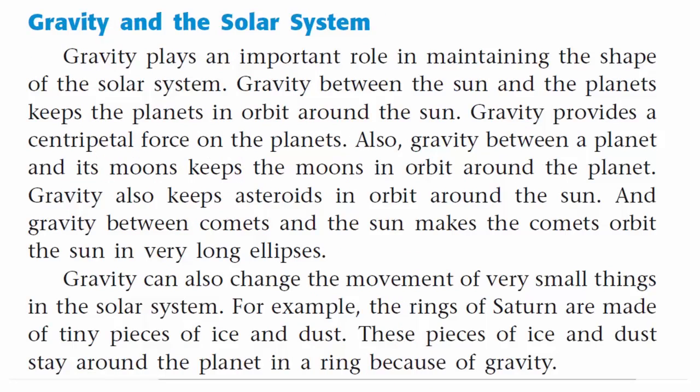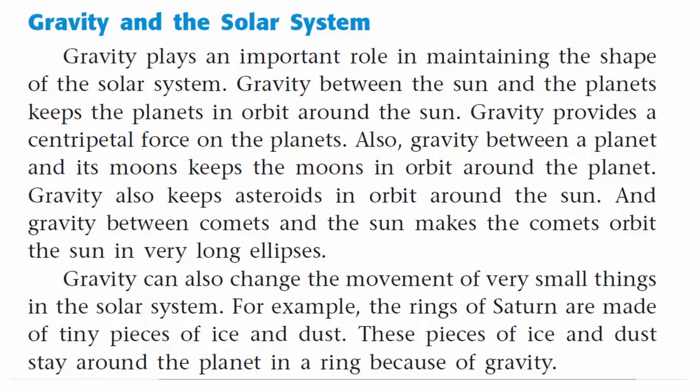Gravity and the solar system. Gravity plays an important role in maintaining the shape of the solar system. Gravity between the sun and the planets keeps the planets in orbit around the sun. Gravity provides a centripetal force on the planets. Also, gravity between a planet and its moons keeps the moons in orbit around the planet. Gravity also keeps asteroids in orbit around the sun. And gravity between comets and the sun makes the comets orbit the sun in very long ellipses.